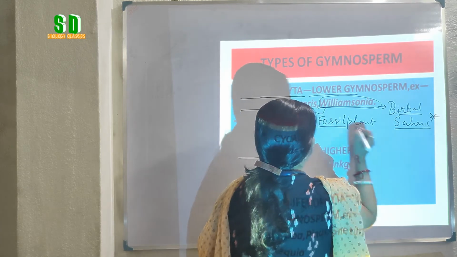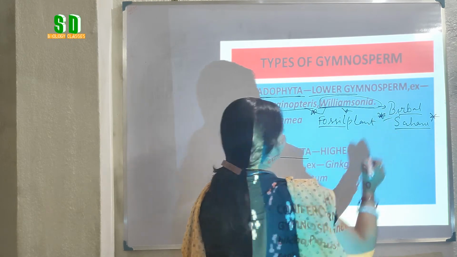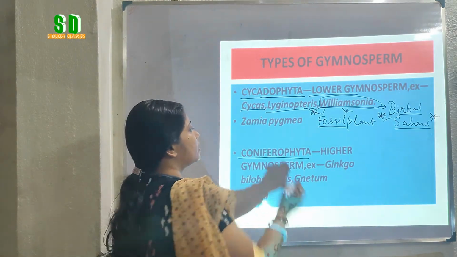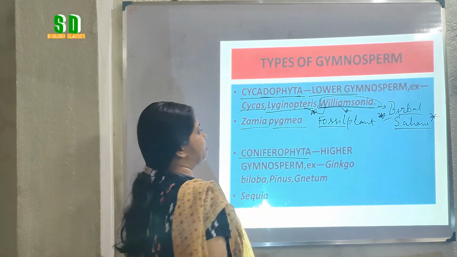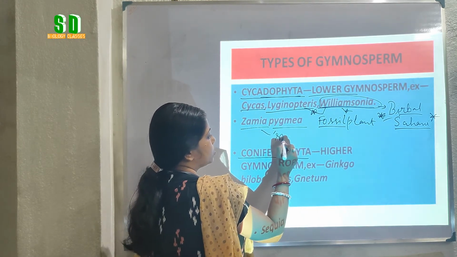So you have to remember these two names as well as the name of the discoverer of the fossil plant of Williamsonia. Zamia and Zamia pygmea are other members of Cycadophyta.